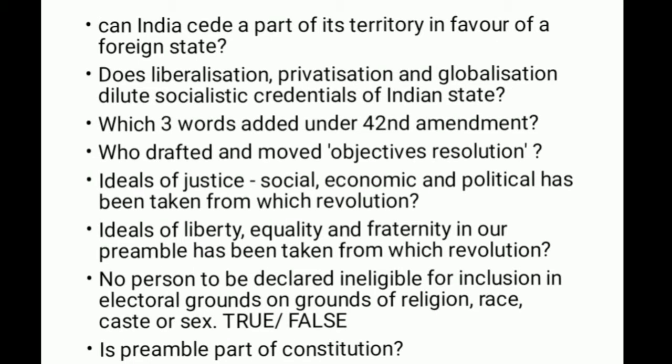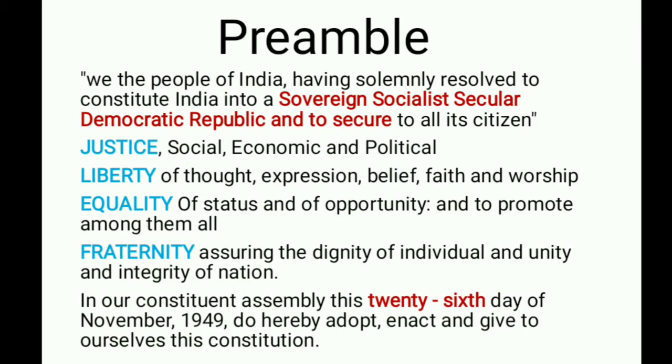Now let's see what is preamble. Preamble mainly constitutes the source of authority of the constitution. It says it derives its authority from people of India. Then it says about the nature of Indian state.